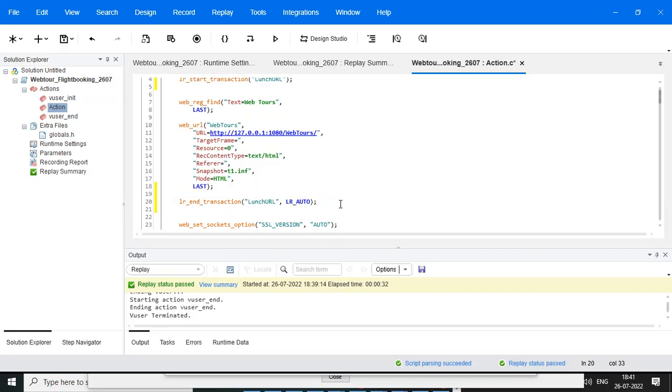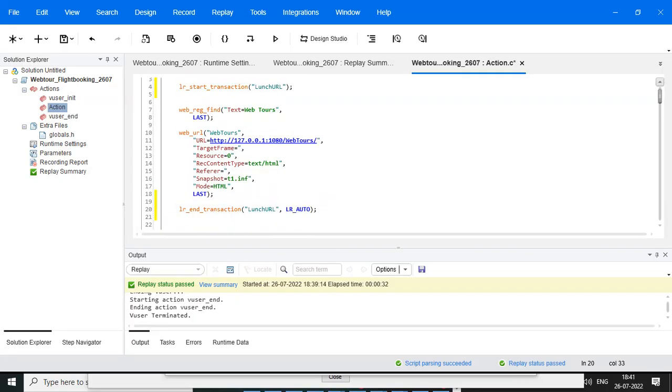Anyone? For what purpose are we giving the start and end transactions? Nothing to do with the URL. No, not that point. You give start and end transactions to measure the particular transaction response time. So you need to give the start and end transactions.